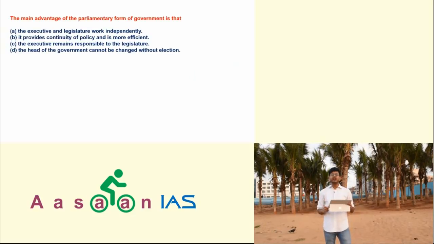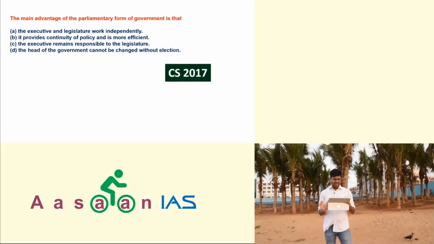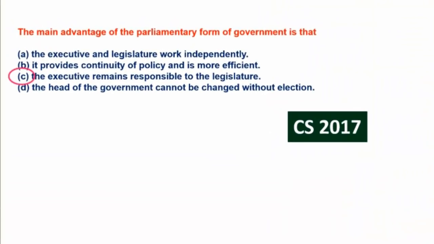Now you take this question asked in 2017. The main advantage of the parliamentary form of government is that, again the same one, A, the executive and legislature work independently. B, it provides continuity of policy and is more efficient. C, the executive remains responsible to the legislature. And D, the head of the government cannot be changed without election. So again the same question, the answer is option C. Hope you are understanding the benefit of going through these questions beforehand.